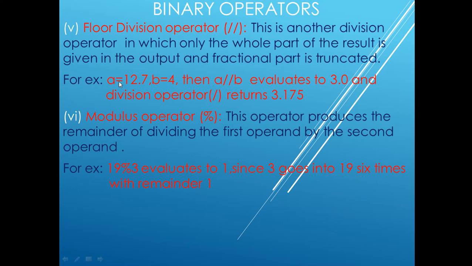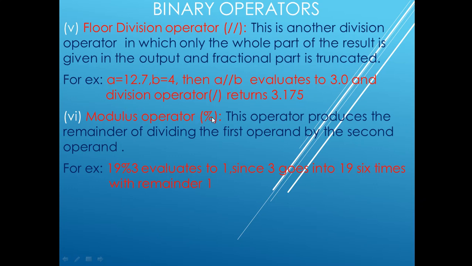As you can see in the example, a is equal to 12.7 and b equal to 4. Then a floor division b evaluates to 3.0, and the division operator returns 3.175. So when you actually divide these values, you will get the result as 3.175. But floor division will return only 3.0. The fractional part after the decimal, whatever value is written, will be truncated. Clear?